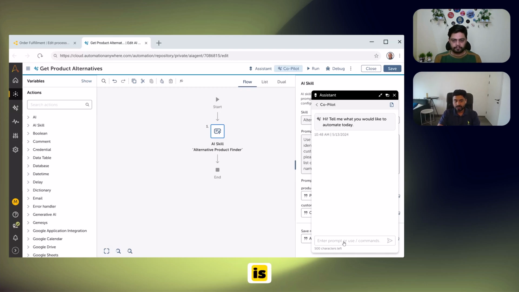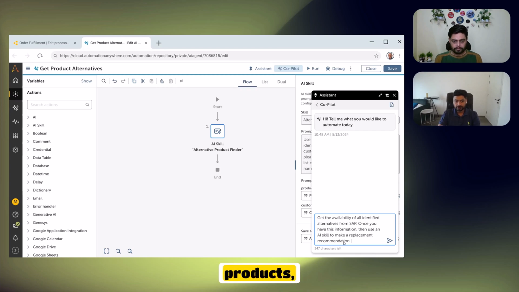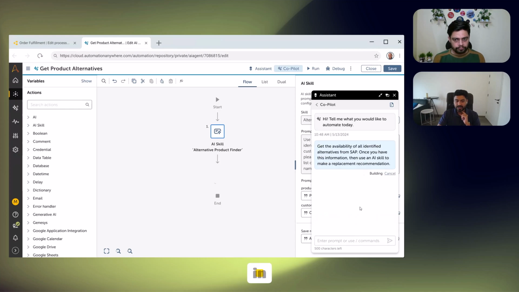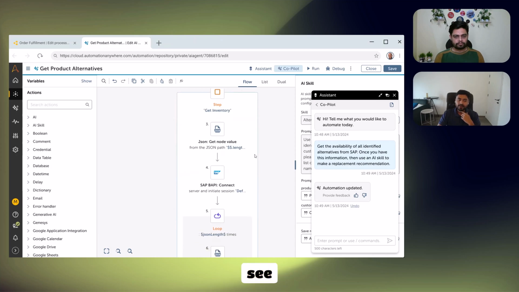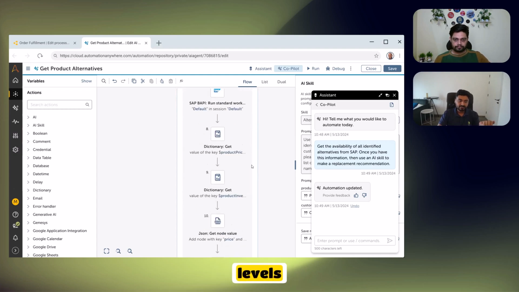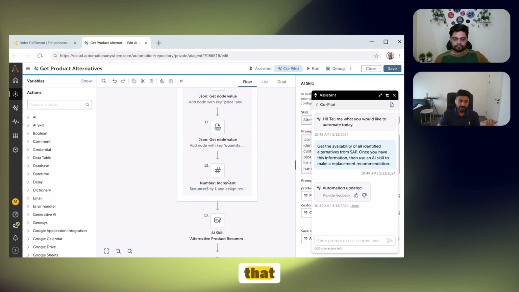So I'm going to ask my assistant, or my Copilot. I'm going to say that, okay, now that you've identified the alternative products, now go into SAP and get all the information regarding the product. All I need to do is enter that in simple natural language. Once I enter it, you can see the entire set of steps calling upon the SAP APIs, connecting to it, picking up the inventory levels and so on, and getting all that data back.